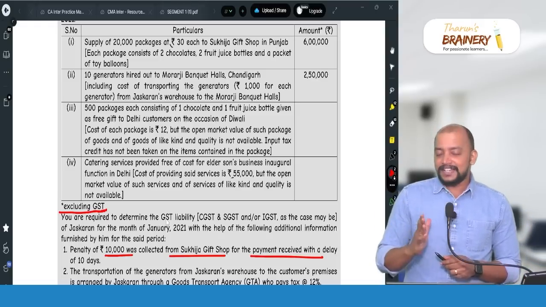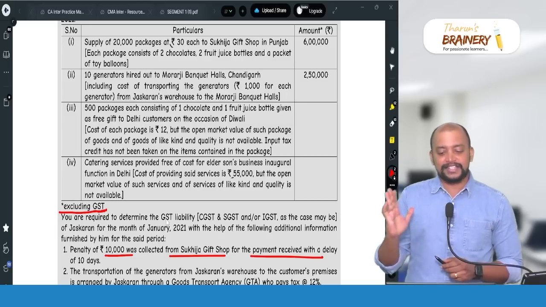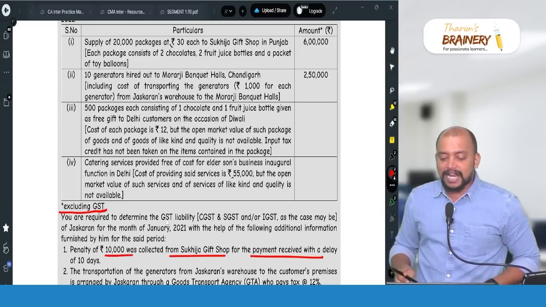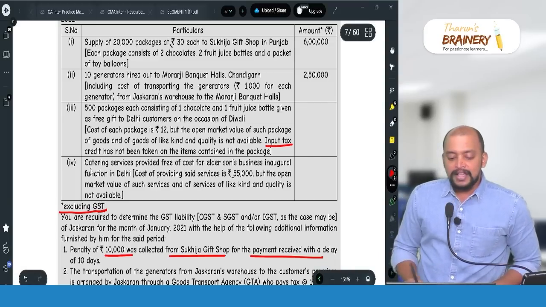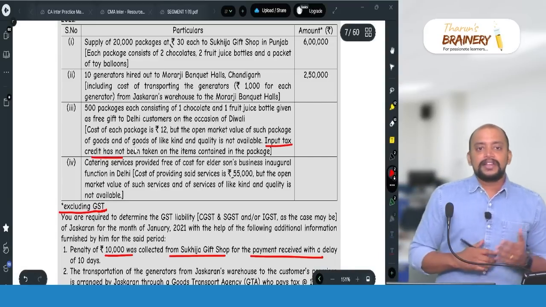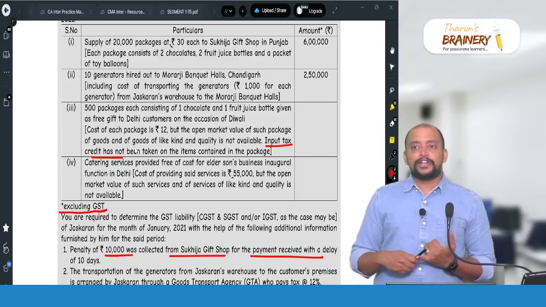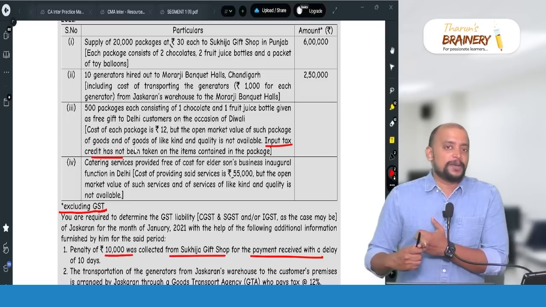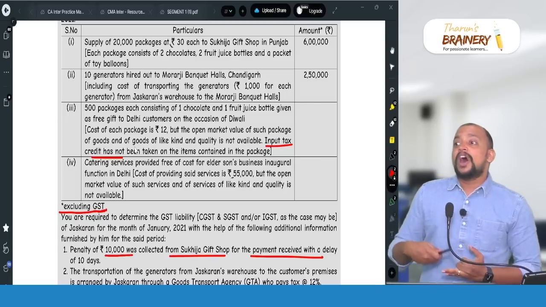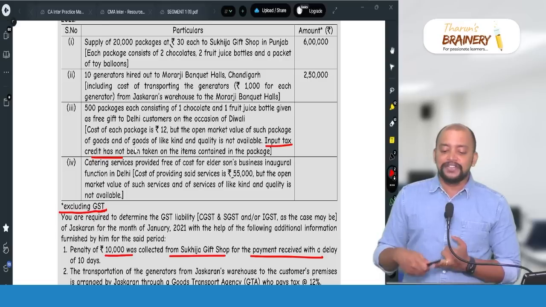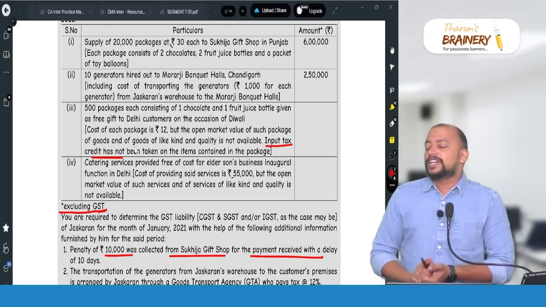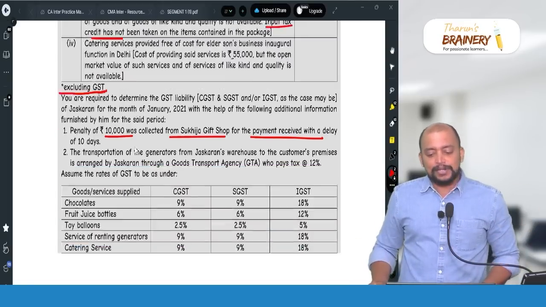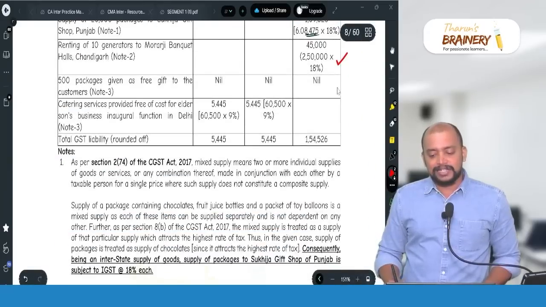First you should see whether it is supply or not a supply. 500 packages given as gift to Delhi customer, ITC not availed. So there is no consideration, so 71A will not be applicable. 71C also not applicable because it is not disposal of business asset on which ITC is availed, or related party transaction, because it is given to customers. So therefore it will be coming under not a supply. When it is not a supply, the liability to pay GST shall not arise.